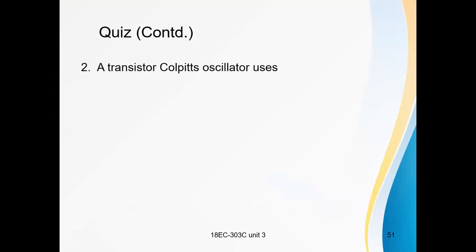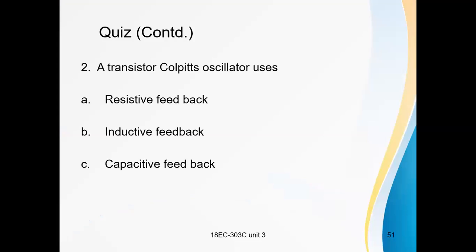A transistor Colpitts oscillator uses: option A, resistive feedback. Option B, inductive feedback. Option C, capacitive feedback, and option D, none of the above. In a transistor Colpitts oscillator, the feedback is through capacitive feedback.